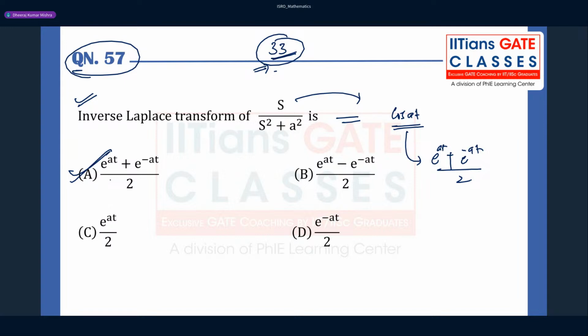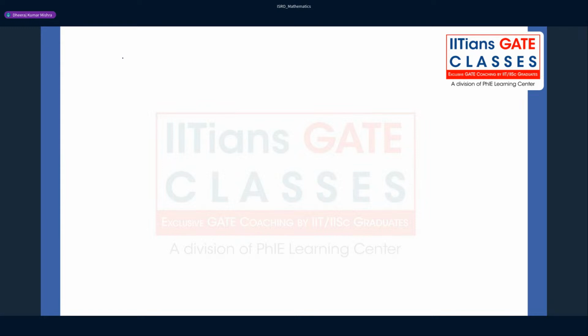Okay, so let us do these questions. So I believe this is fine. So the answer for this question is option A, right? So simply you have to identify what this is. You should always remember these standards: sin at has Laplace transform a by s square plus a square.